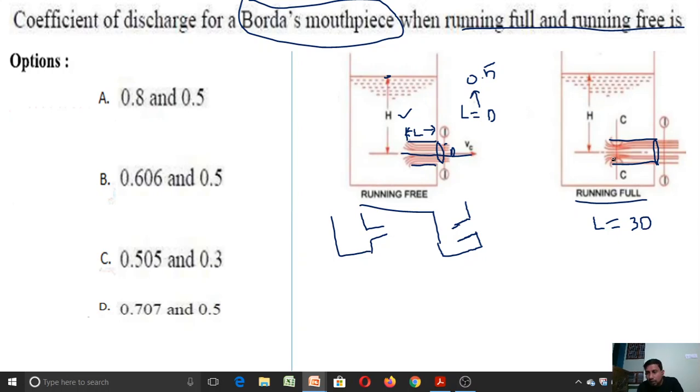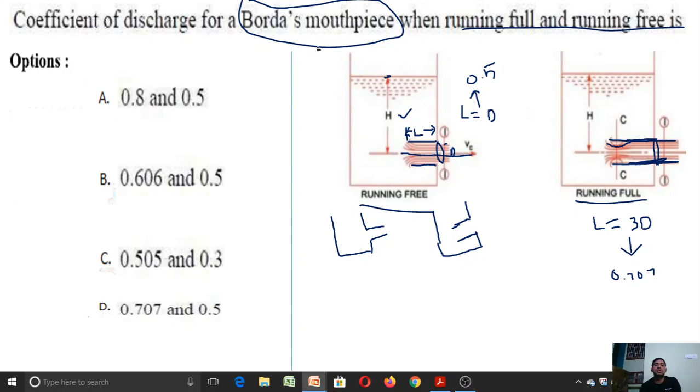And if you observe the flow here, the water discharging through this mouthpiece has contact with the internal surface of the mouthpiece, so we call it running full. For this case our coefficient of discharge is 0.707.